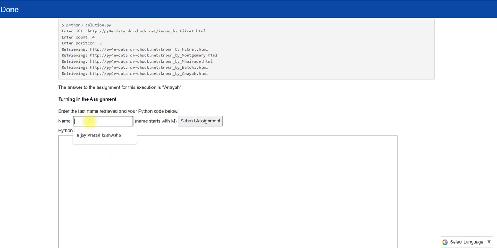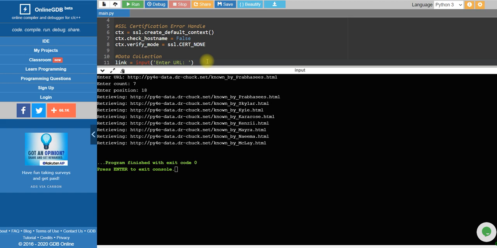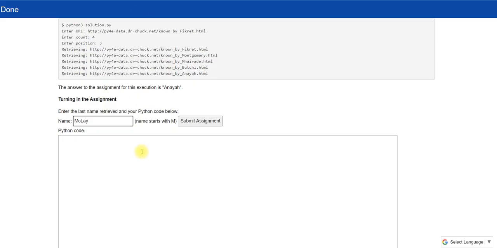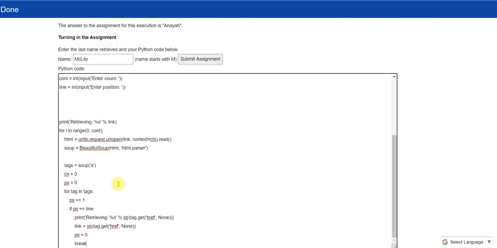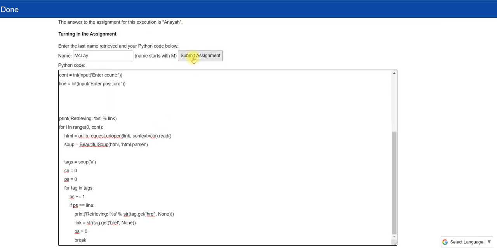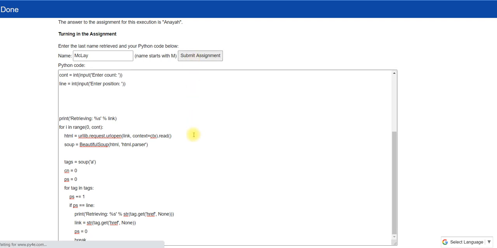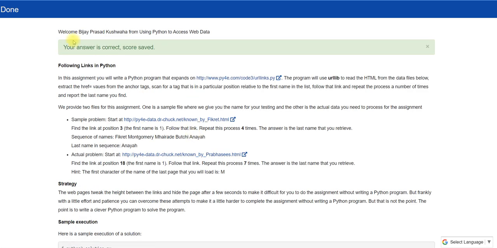Okay, the name is this and the code is this. Earlier it seemed it was not true, but it is true. You keep on trying because I am solving, I know what's happening. Okay, so you can see here your answer is correct. And now I will submit it.